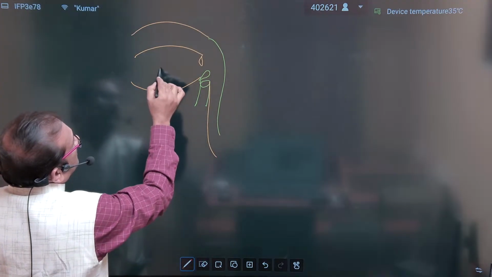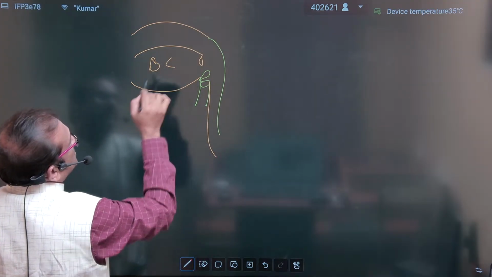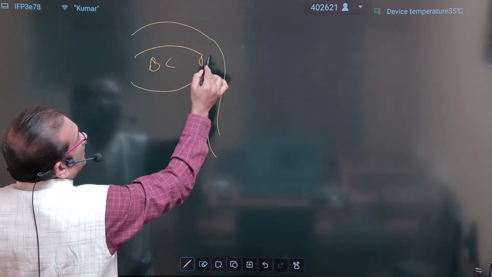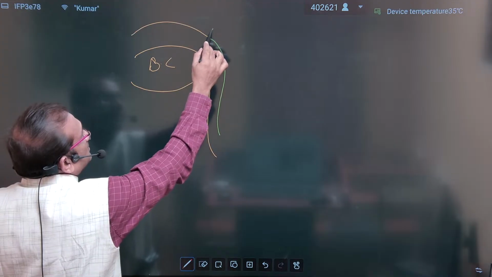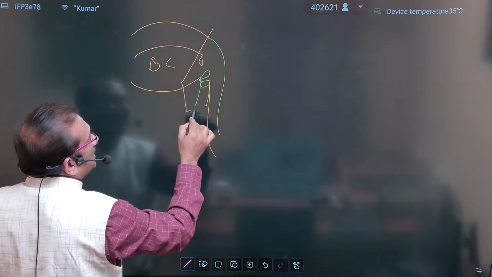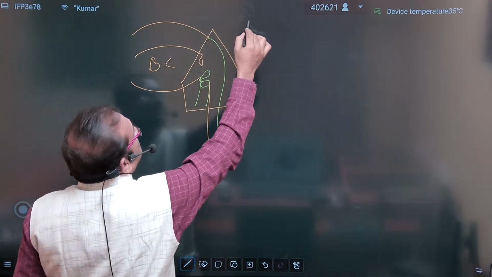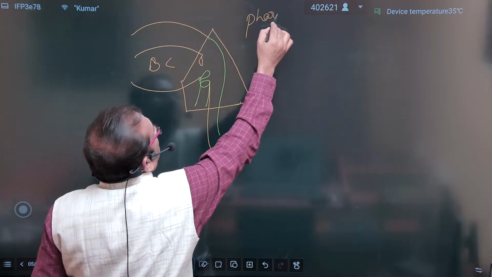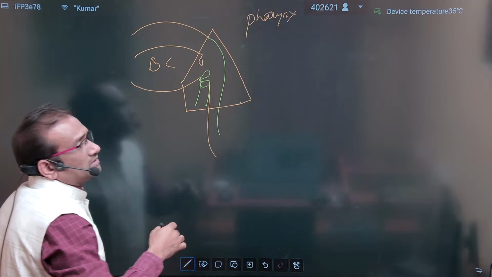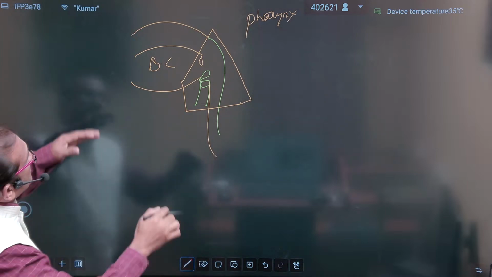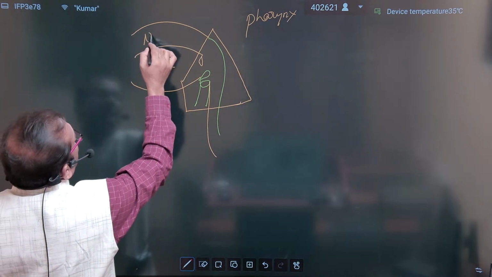See, this is the buccal cavity, which we discussed just now. This is the uvula. And in this area, known as the pharynx, the pharynx is attached to the nasal chamber.